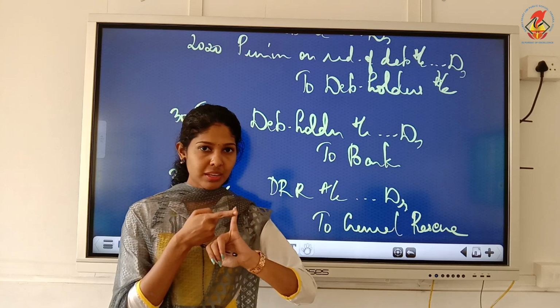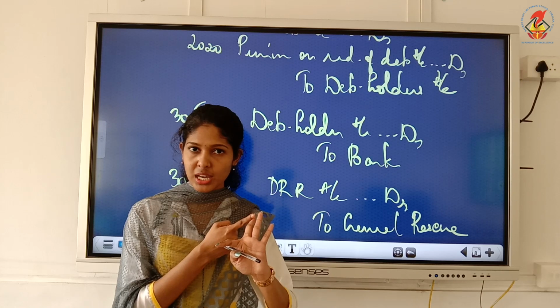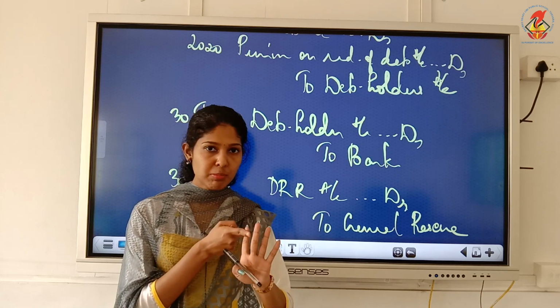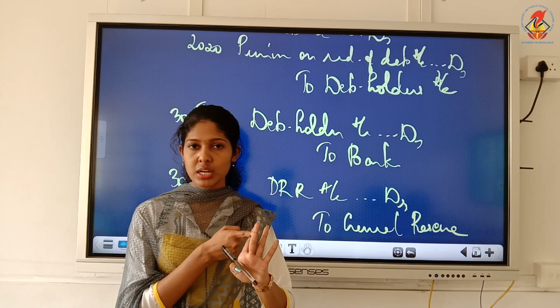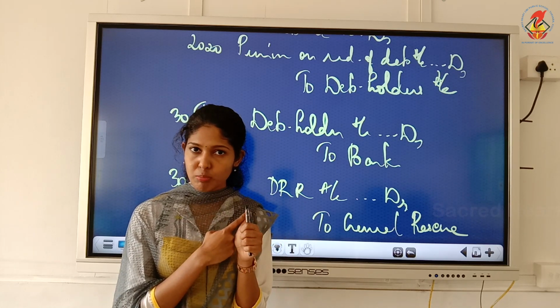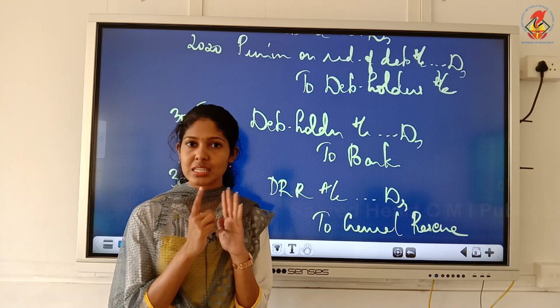Okay. So we created DRR, then we invested, then we realized bank to DRI, then we cancelled percentage debentures debtor, premium on redemption debtor to debenture holders, then we paid the debenture holders. So debenture holders debited to bank, balance in DRR was transferred to general reserve. So 6 entries are there.